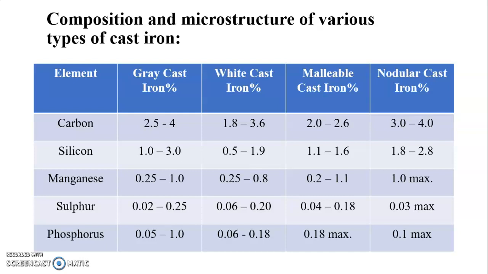The next element is phosphorus. In grey cast iron, phosphorus is present at about 0.05% to 1%. In white cast iron, it is 0.06 to 0.18%, and in malleable cast iron, the maximum is 0.80%. And in nodular cast iron, a maximum of 0.1% phosphorus is present. These are the compositions and microstructure of various types of cast iron.